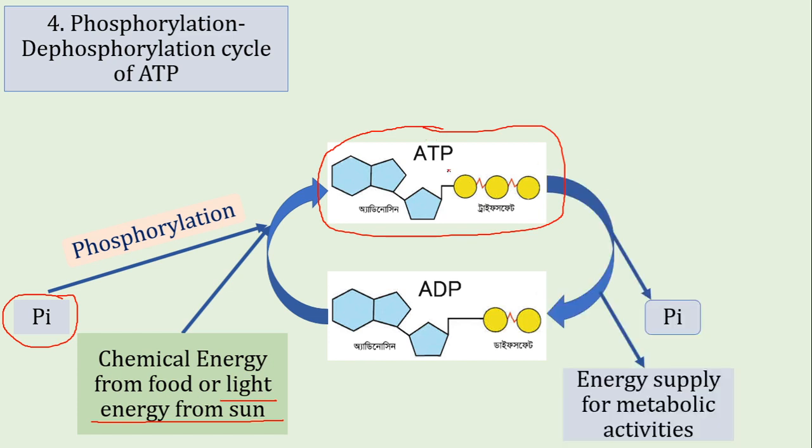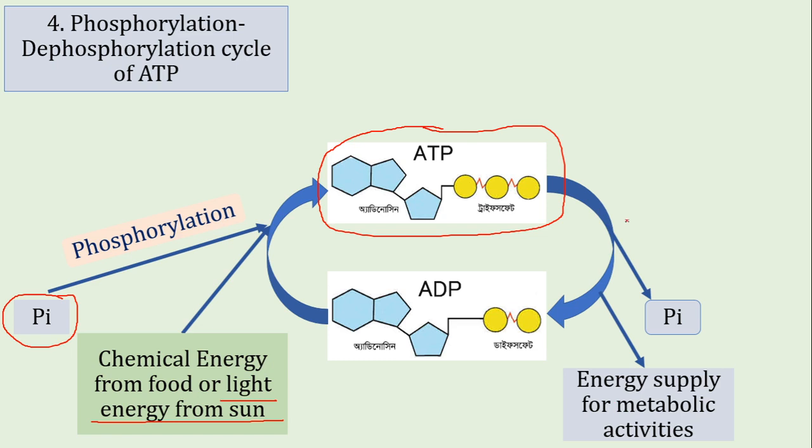For example, this ATP will go to the place of different metabolic reactions. Inside a living cell there are thousands of metabolic reactions taking place. So this produced ATP will go to the site of chemical reaction and will break down to release the phosphate group, and will again convert into adenosine diphosphate, and it will also release the chemical energy that was stored initially. So this released energy will be used to perform different metabolic activities.